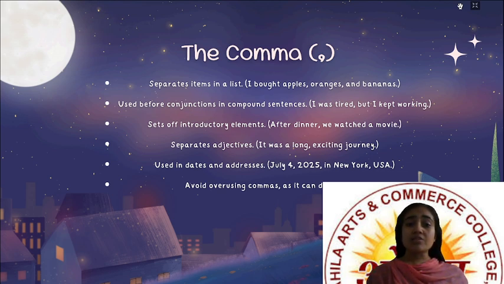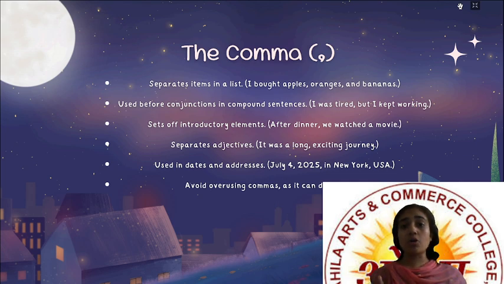Number 3. It sets off introductory elements. For example, after dinner we watched a movie. So what have you done beforehand? Dinner. So after dinner, comma, we watched a movie. It also separates adjectives. For example, it was a long, exciting journey. It was a long journey and it was an exciting journey. So in between the two adjectives, the comma normally comes.